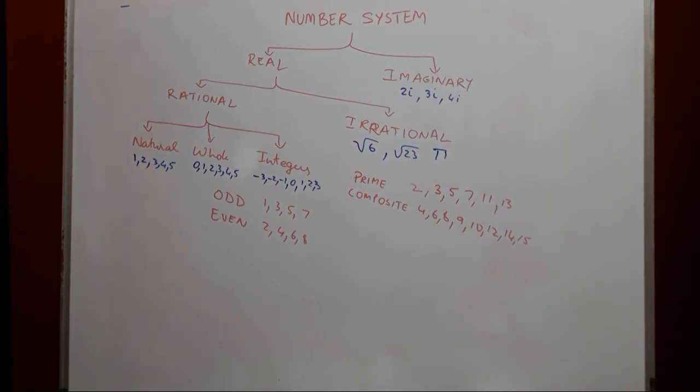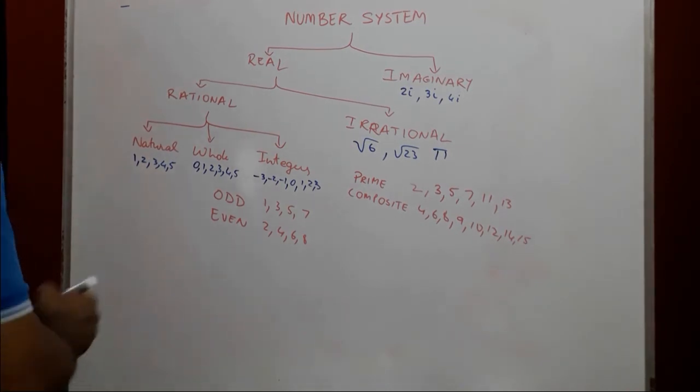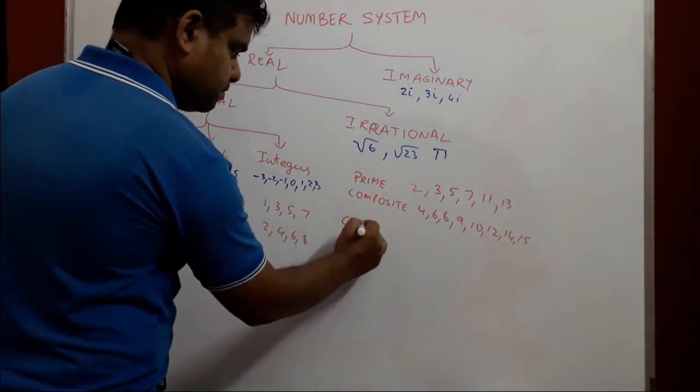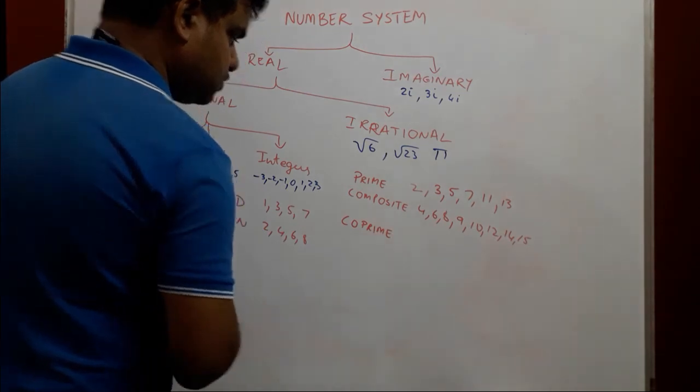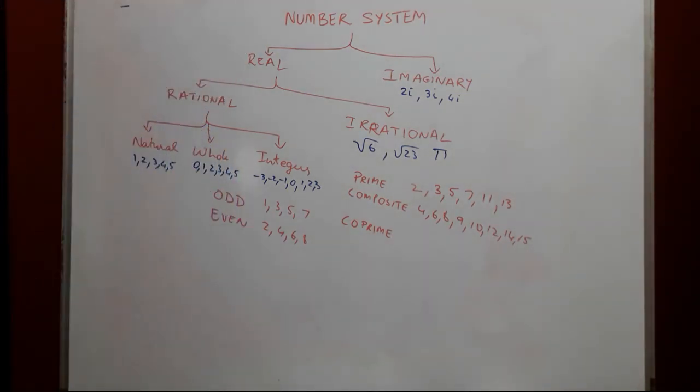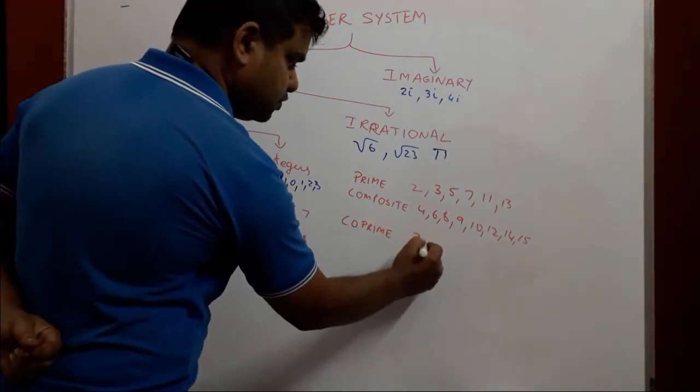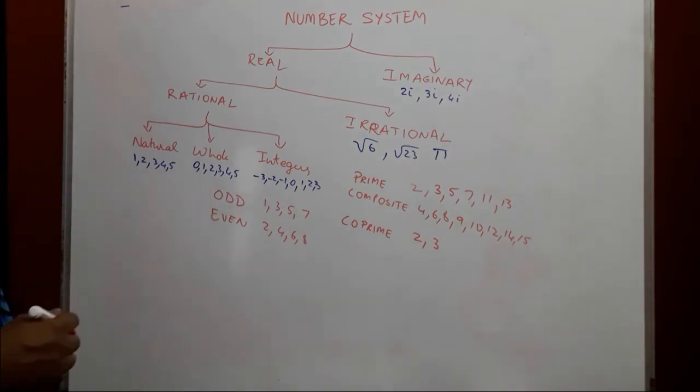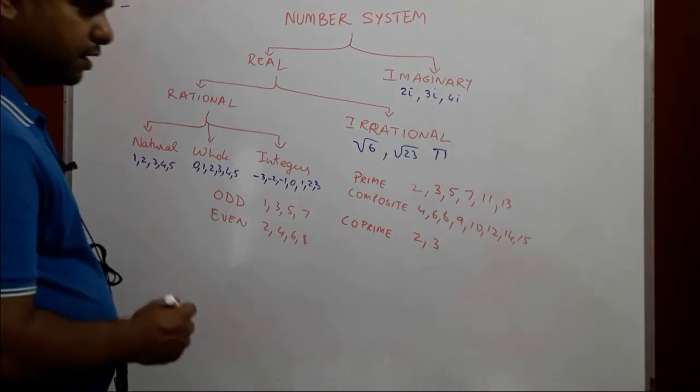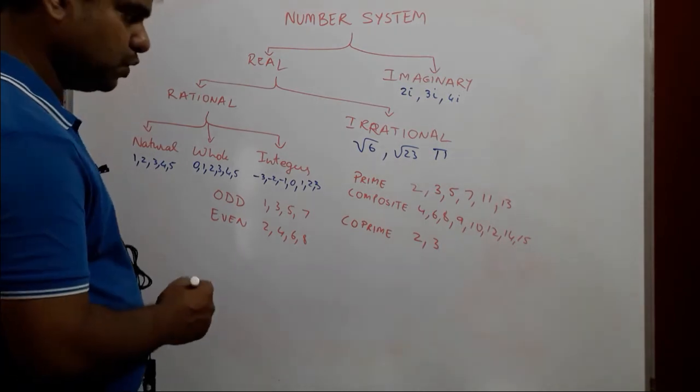We also have something called co-prime numbers. What are co-prime numbers? In co-prime, what happens is two numbers that have only 1 as the common factor are known as co-prime numbers. Okay, two numbers that have only 1 common factor. They are also known as relatively prime or mutually prime numbers. For example, 2 and 3. The only thing common between the two is that both are divisible by 1. So hence they are known as co-prime numbers.